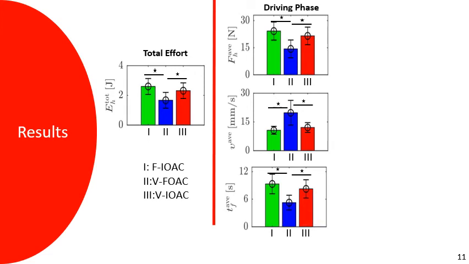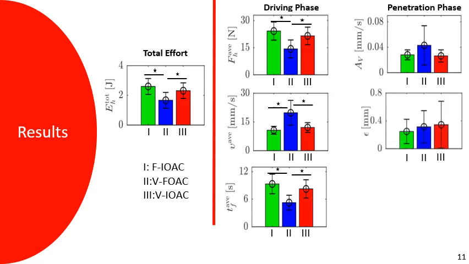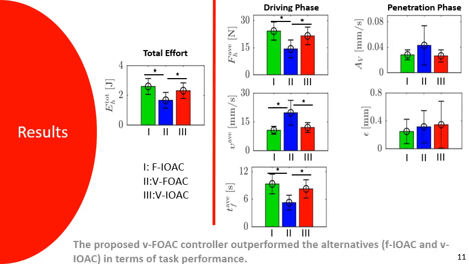In addition to all these improvements regarding transparency, the variable fractional order admittance controller did not compromise stability or accuracy. The difference in amplitude of oscillations under the tested controllers was not significant. So, it means the variable fractional order admittance controller provided comparable attenuation for the drilling-related vibrations. Moreover, the accuracy in drilling depth was similar across the controllers. These results indicate that the variable fractional order admittance controller improves the quality of the interaction at low frequencies where intentional control takes place, while not compromising stability robustness.